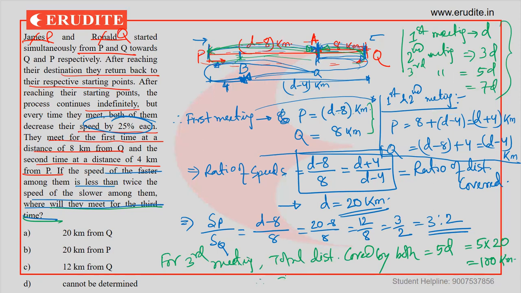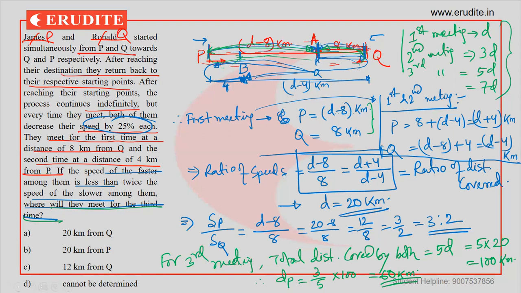So what is the distance covered by P in that case? Distance covered will be in the ratio of speed again. The speed ratio is 3 to 2. The distance covered will also be 3 to 2. So what is the distance covered by P? That is 3 by 5 into 100, which is equal to 60 kilometers. So for the third meeting, P will cover a total distance of 60 kilometers.